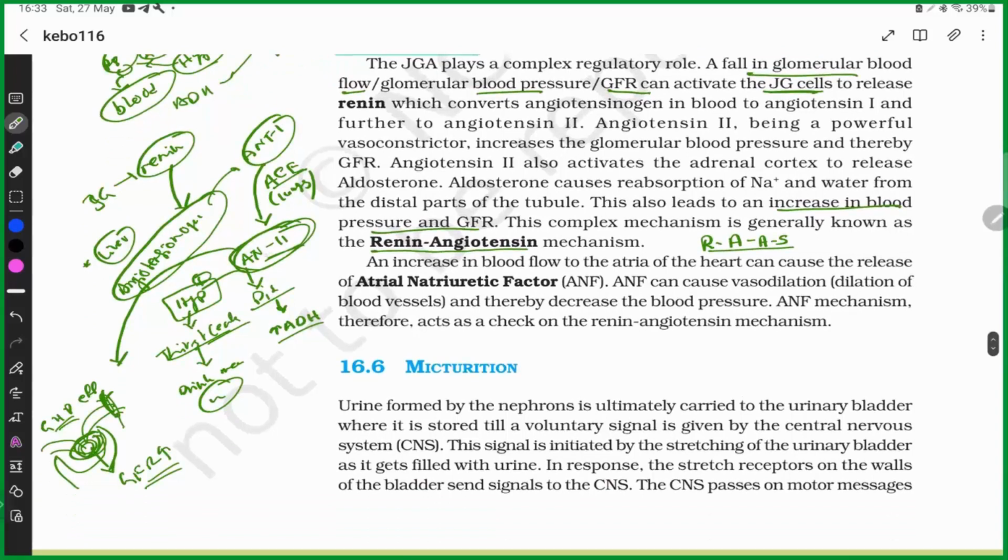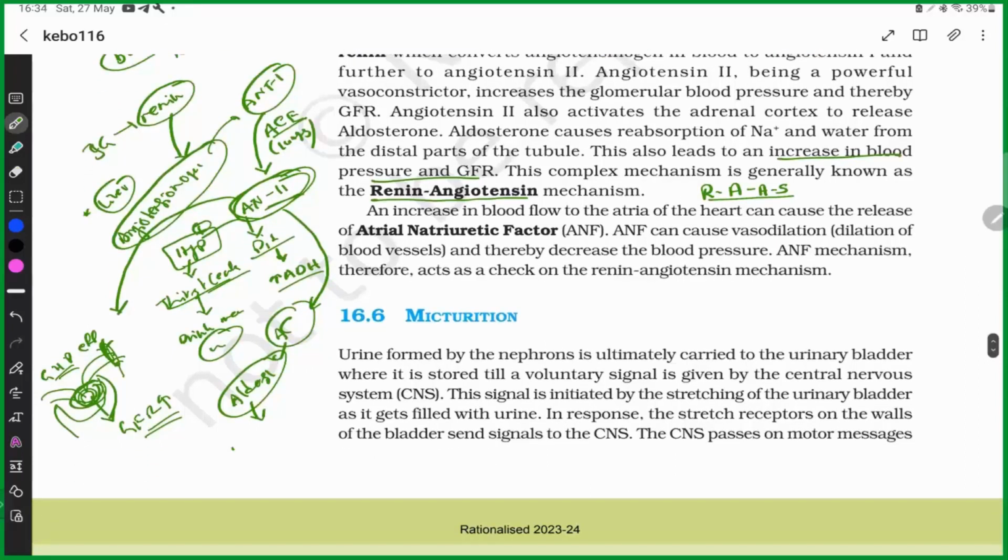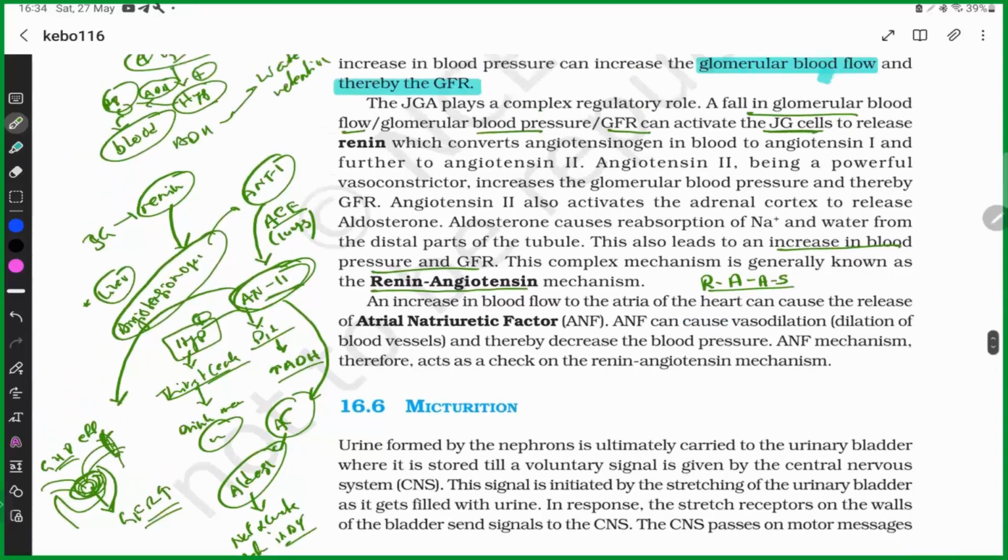And there is another one. The angiotensin 2 acts on the adrenal cortex and releases aldosterone. Aldosterone causes sodium and water retention in the DCT. So what is RAS? RAS is the renin, angiotensin, aldosterone system.